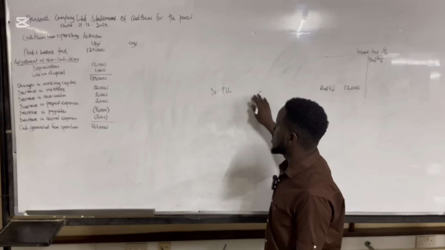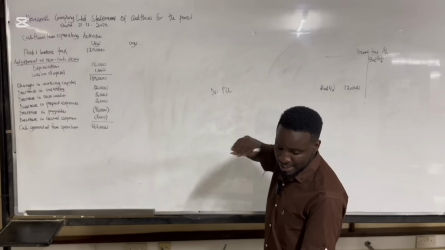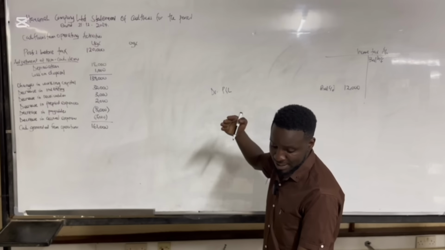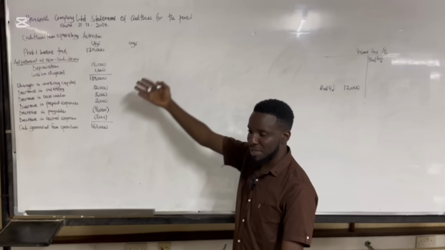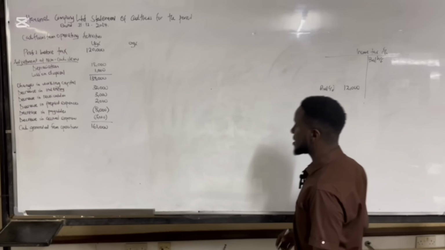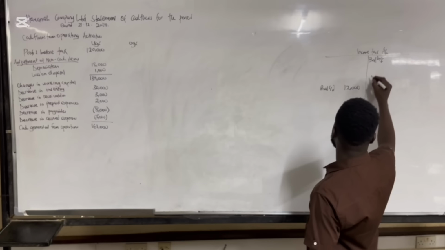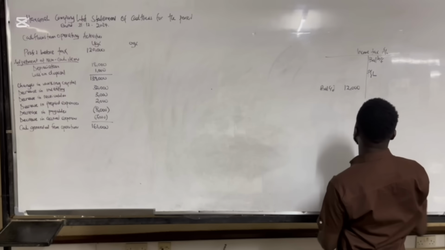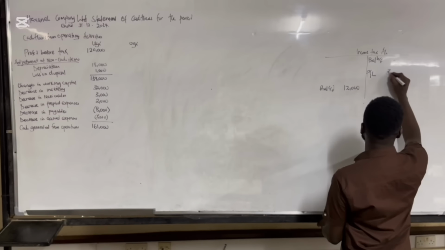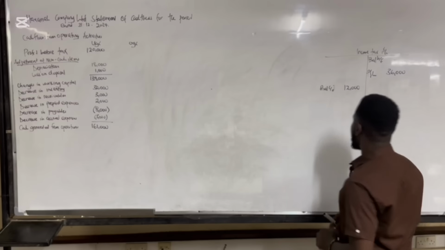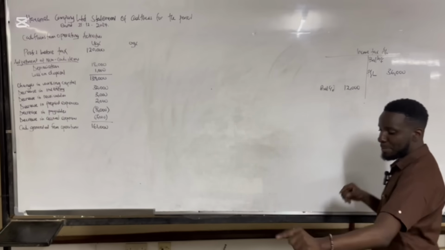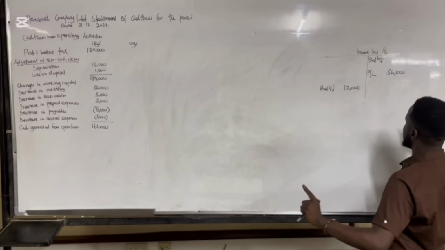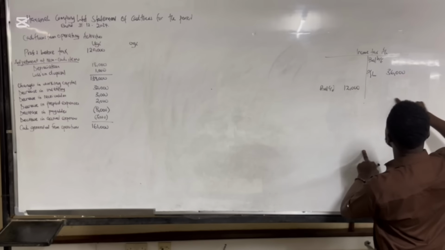That means the corresponding account should bring that figure from the profit and loss account, which is 36,000. So I'm going to bring the income taxes from the statement of profit or loss, and then I'm going to credit it here.